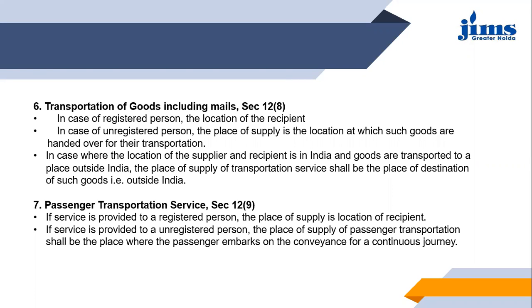So, in simple terms, let's suppose, for example, Mr. X is traveling from Mumbai to Nagpur, and he is a registered person in Delhi. So the place of supply is the location of the recipient of the service, that is Delhi.